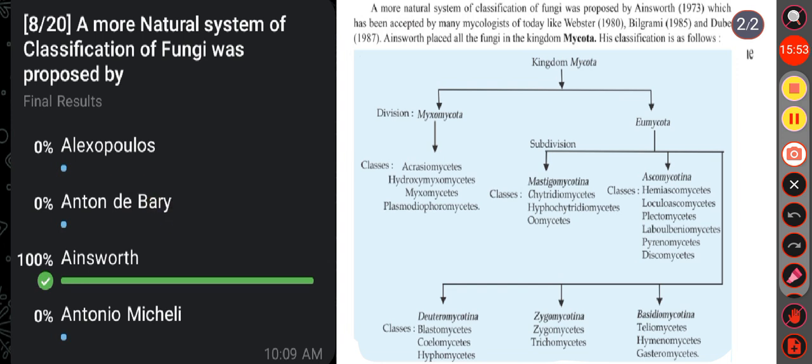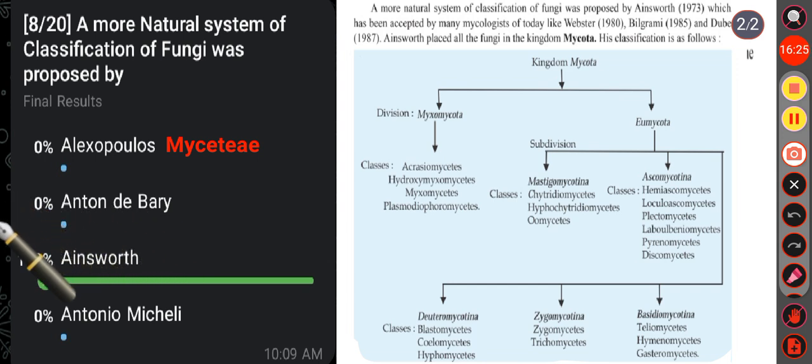Alexopoulos placed fungi in a separate kingdom, that is Myceti, and hence the study of fungi is known as mycetology. Then in option B, that is Anton de Bary. He was a German botanist, microbiologist and mycologist also. He is considered a founding father of plant pathology as well as the founder of modern mycology. So he is known as the father of modern mycology and plant pathology.